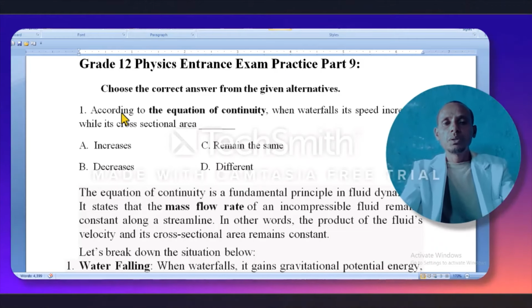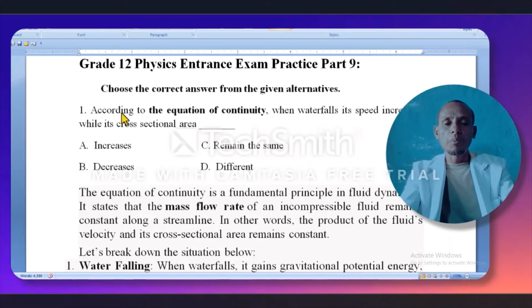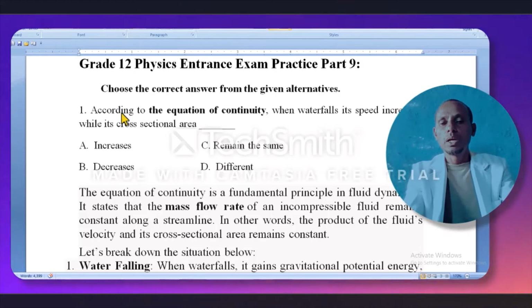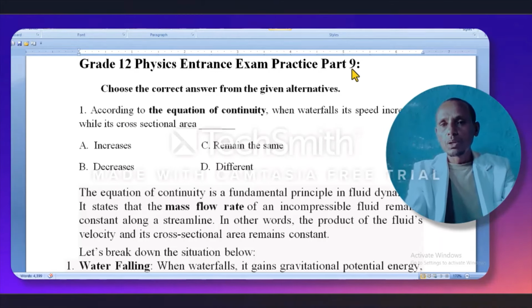alternatives one by one. The equation of continuity is a fundamental principle in fluid dynamics. It states that the mass flow rate of an incompressible fluid remains constant along a streamline. In other words, the product of the fluid's velocity and its cross-sectional area remains constant. Let us break down the situation below.